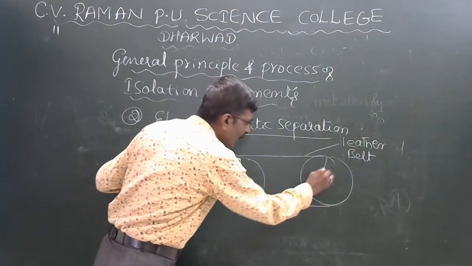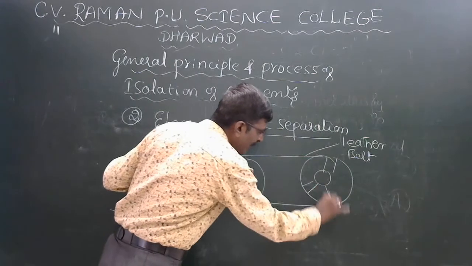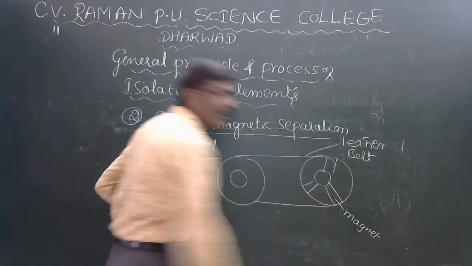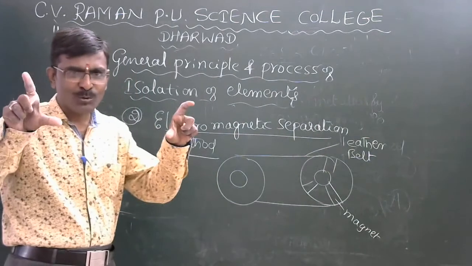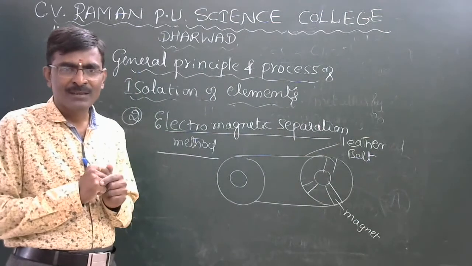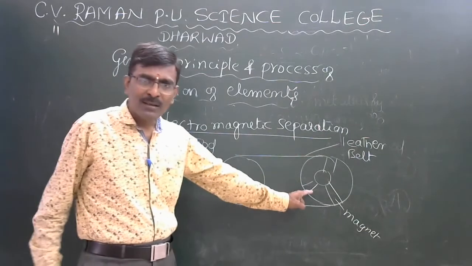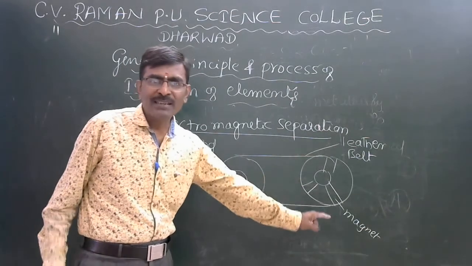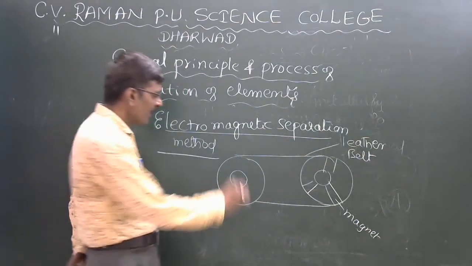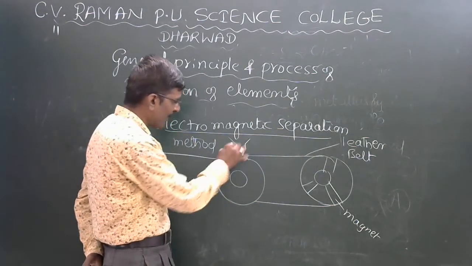One roller is composed with a magnet. Because the two rollers have a leather belt, one roller is composed with a magnet. The top of the roller has one hopper.